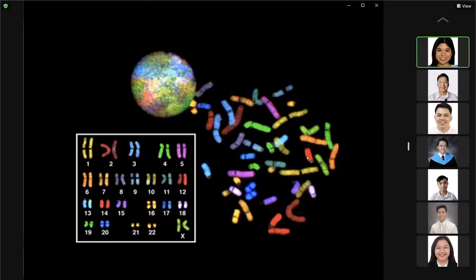Okay, so you end up with this chromosome spread. They have different colors, different lengths. You look at the centromere, and they are of the same location. These are the basis in arranging your chromosomes: the length, the location of the centromere, and the banding, how the bands are arranged.